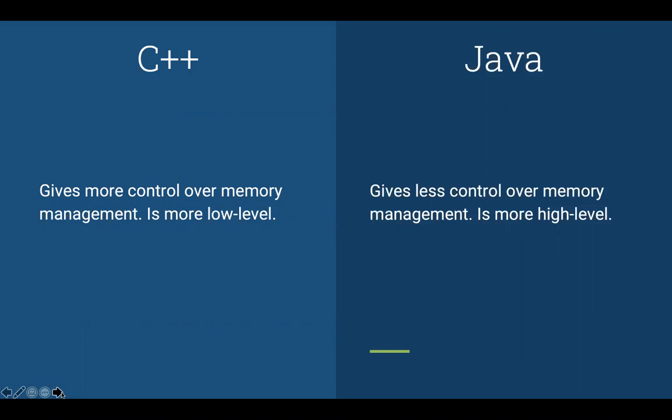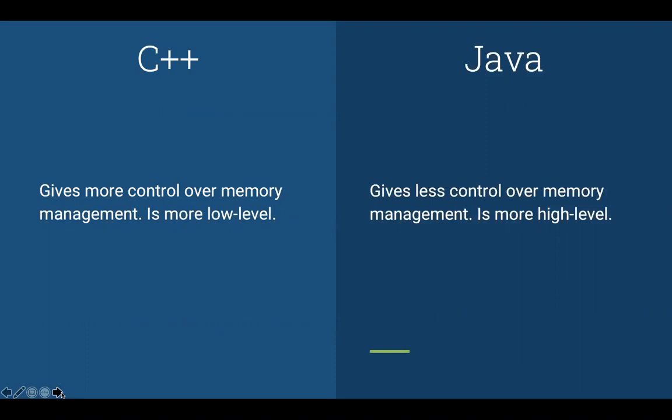In C++, if you allocate some memory using the new operator, which is the dynamic allocation of memory, you have to deallocate that memory yourself by calling the delete operator. It won't happen automatically. And if you don't do that, a memory leak will happen. So you have to take care of that.